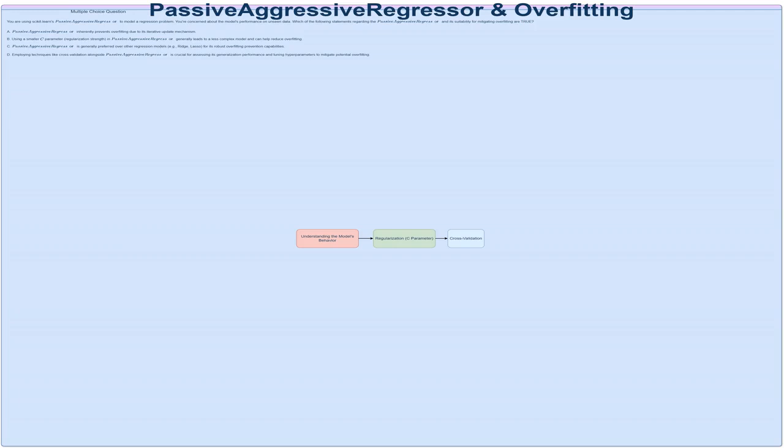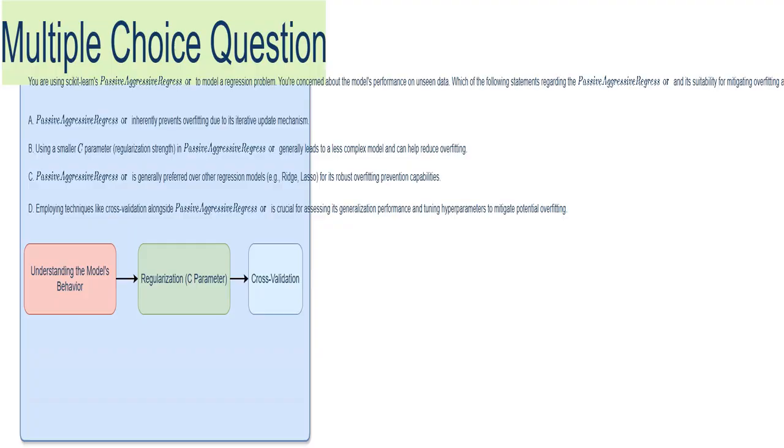This section focuses on understanding how well the passive-aggressive regressor, a machine learning model, handles overfitting. Overfitting happens when a model learns the training data too well and performs poorly on new, unseen data. I'll examine whether this specific model inherently avoids this problem or needs extra help. This is a multiple-choice question testing your knowledge of passive-aggressive regressor and its ability to deal with overfitting, a common problem in machine learning.